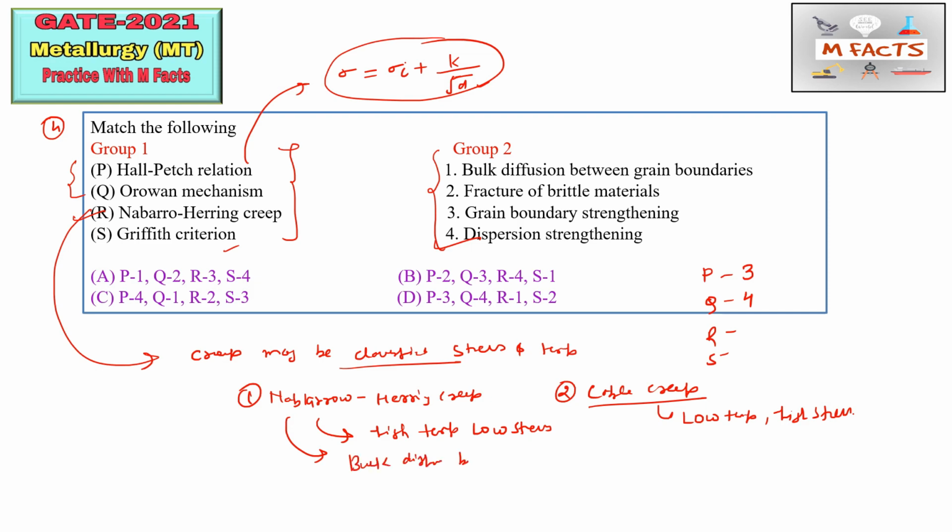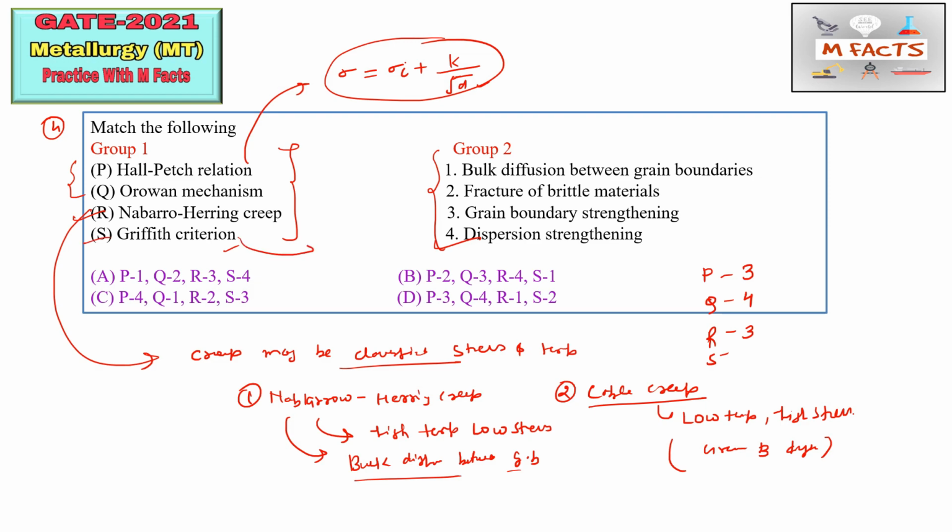Nabarro-Herring is basically bulk diffusion between grain boundaries, or lattice diffusion, and Coble creep is grain boundary, GB, diffusion. So Nabarro-Herring creep we can match with bulk diffusion between grain boundaries. And the next one is the Griffith criterion.